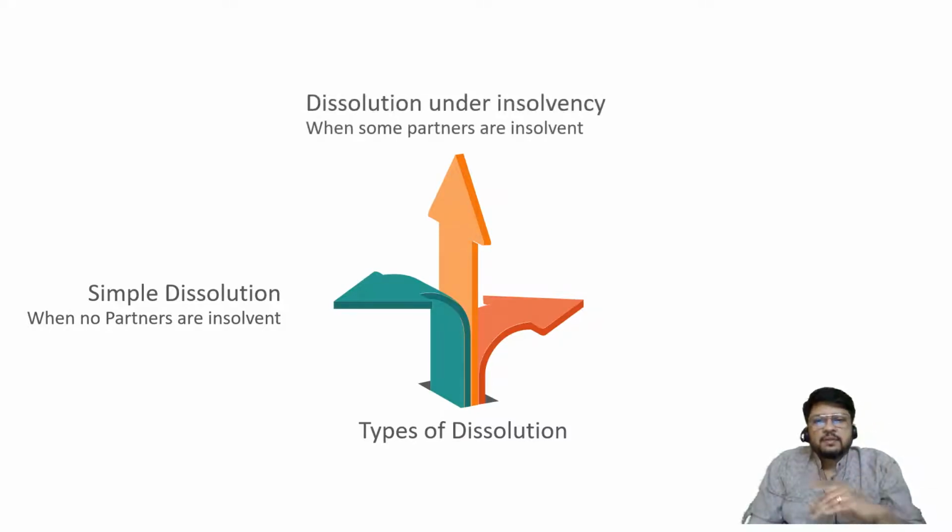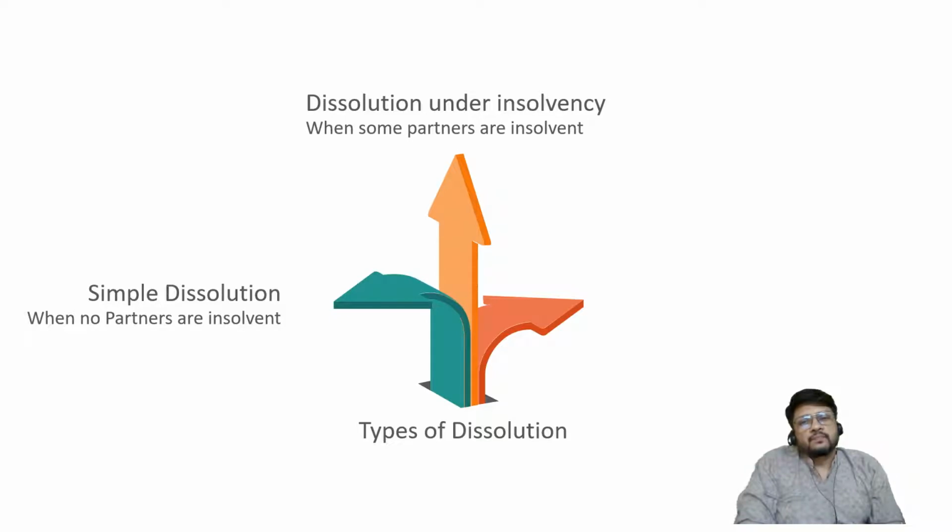The second type of problem is dissolution under insolvency. That means some partners may be insolvent. Insolvency is there, but whose insolvency? Some partners are insolvent. Let us say there are three partners A, B and C. Then A is insolvent but B and C are solvent, or A and B are insolvent but C is solvent. So either one partner is insolvent or two partners are insolvent, but at least one partner is still solvent. Those kinds of problems are the second type, dissolution under insolvency, where some partners are insolvent.